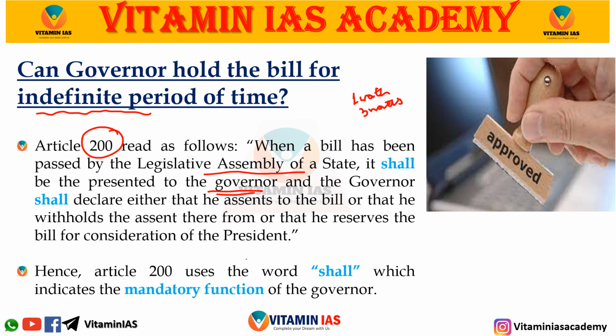The governor shall declare either he assents to the bill, or he withholds the bill, or he reserves the bill for the consideration of the president. Article 200 uses the word shall. Shall means it is a mandatory function of the governor to do one of these things.